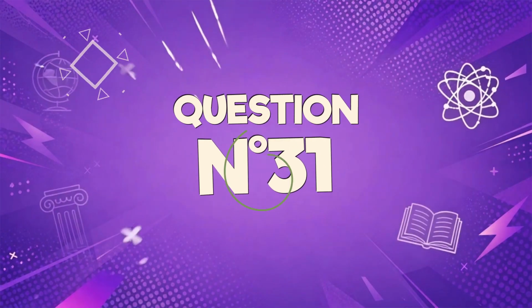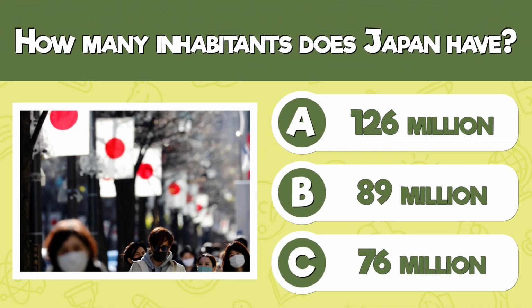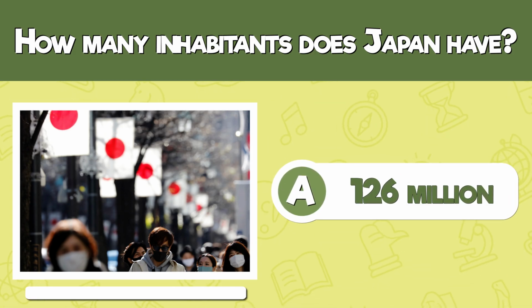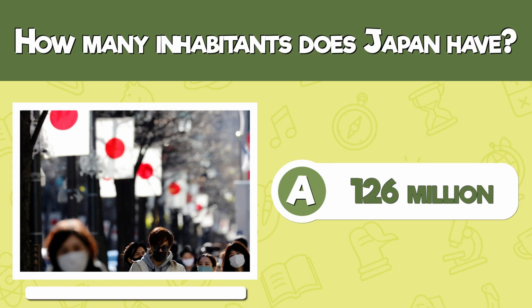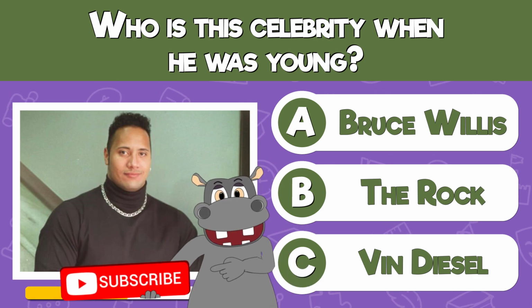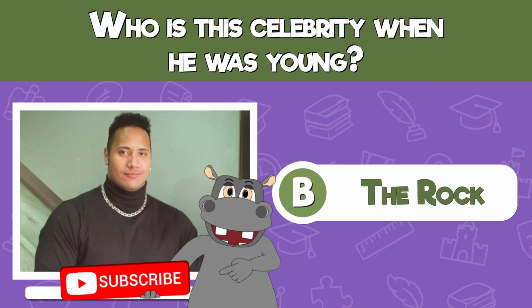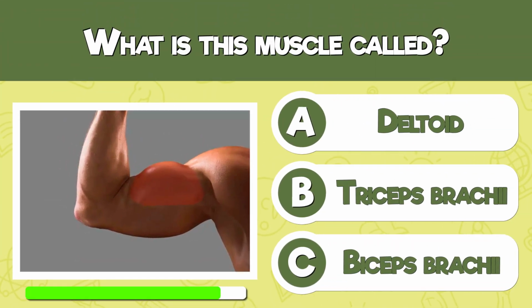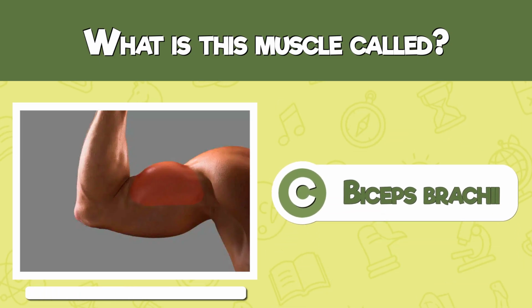Time for a new challenge. How many inhabitants does Japan have? About 126 million inhabitants. Who is this celebrity when he was young? The Rock. What is this muscle called? The biceps brachii.